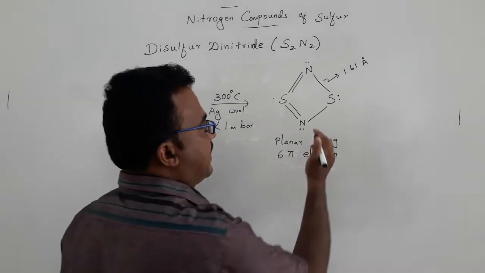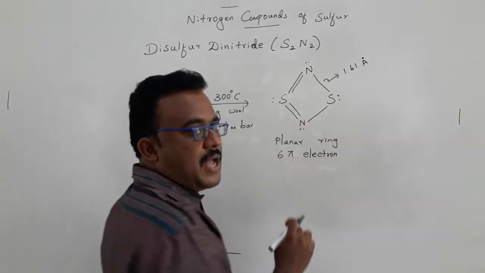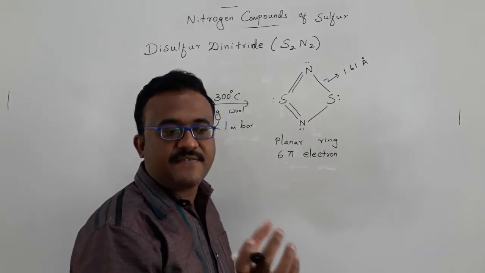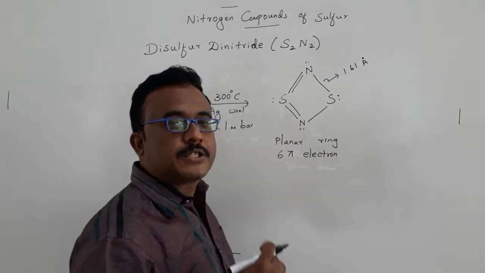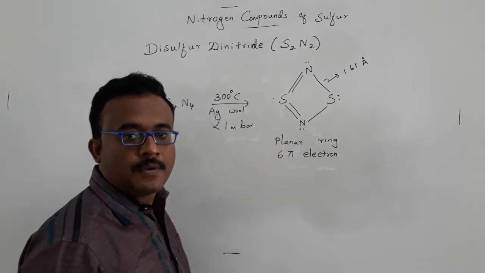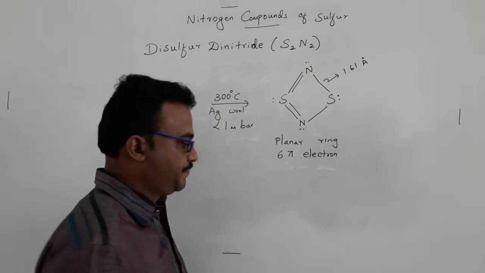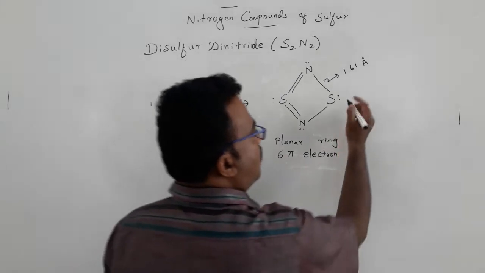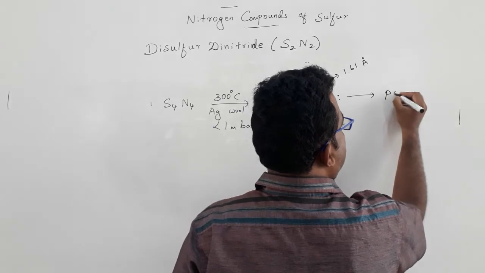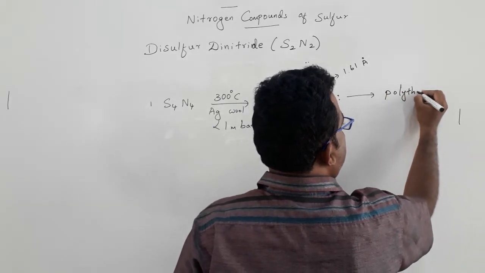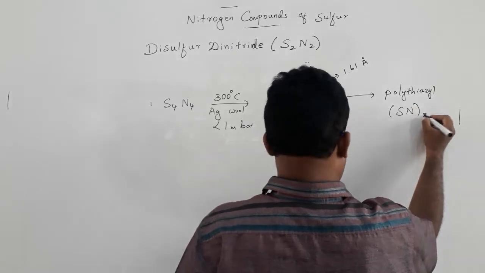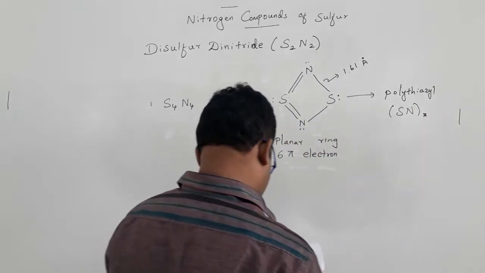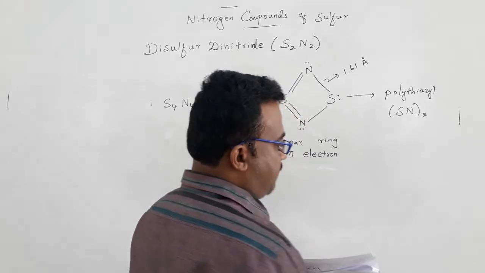That means this bond will be cleaved, and SN will form a polymeric structure. So this compound will slowly decompose to a polymeric structure, and then to polythiocyane, at room temperature.